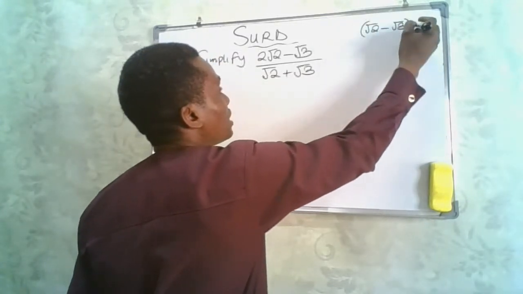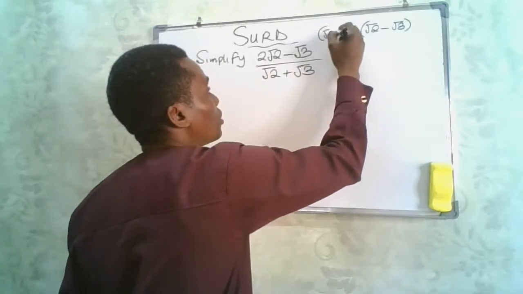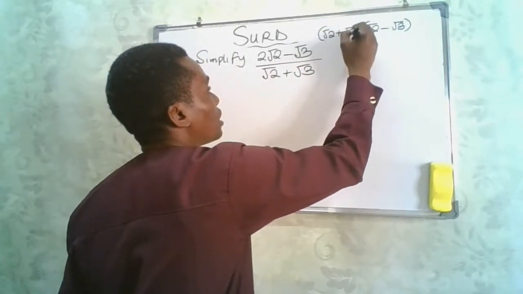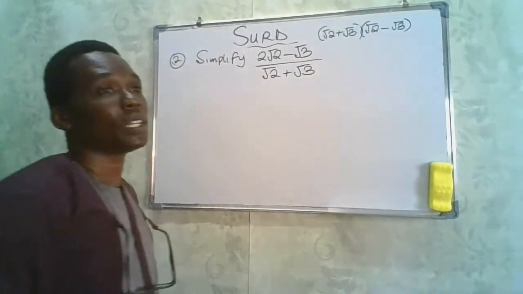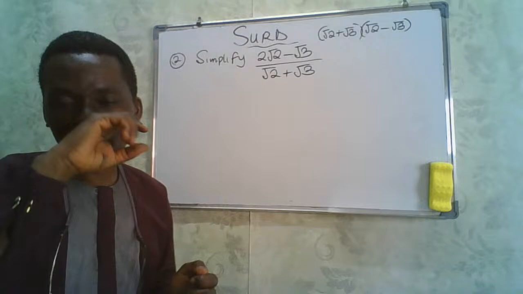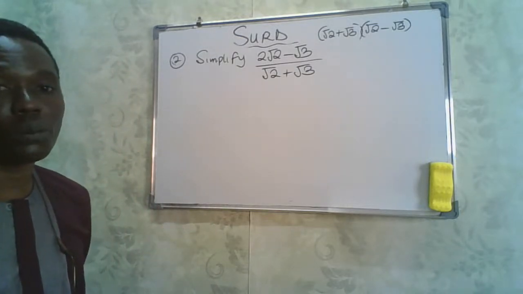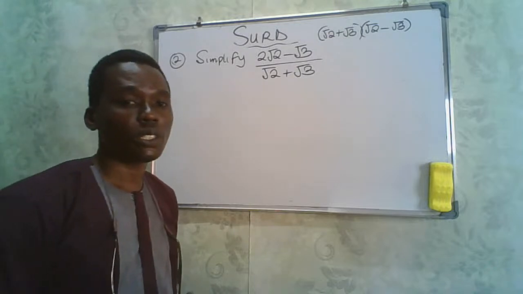Because we multiply this by root 2 plus root 3, we are simply going to get a rational number. So let's solve that. So that means we are going to multiply the numerator and the denominator by the conjugate of that one.